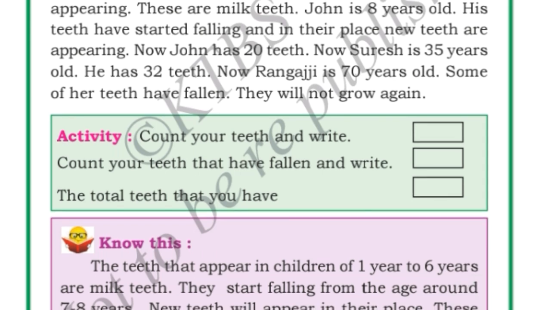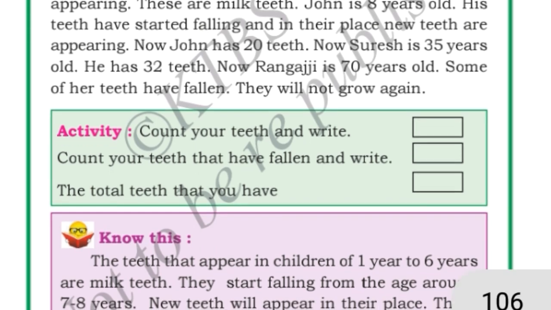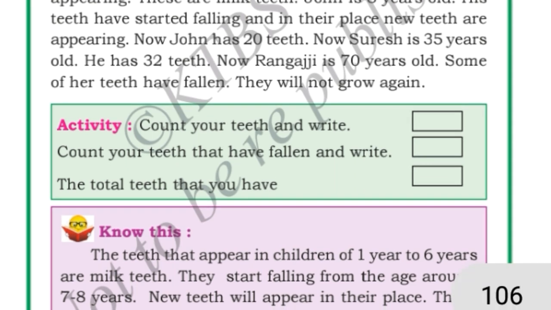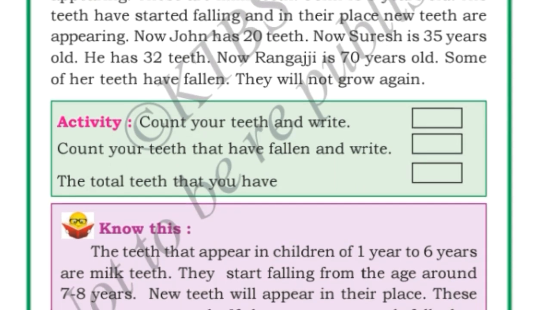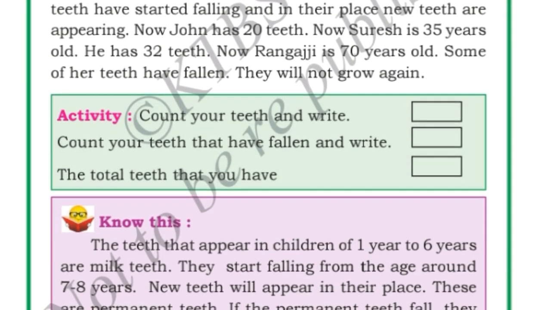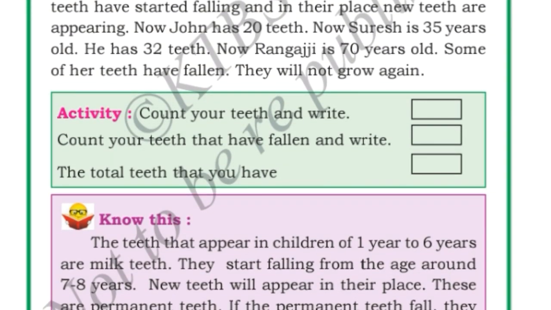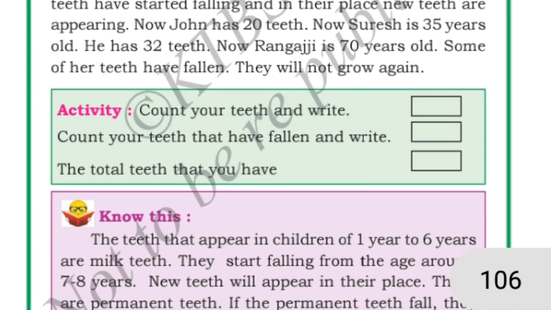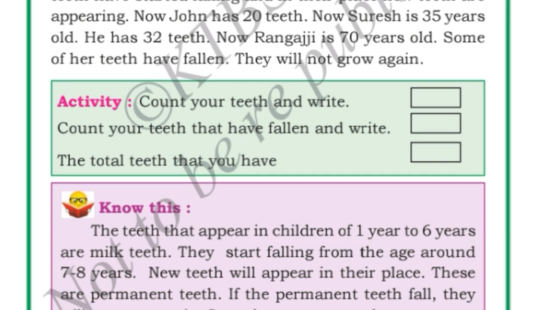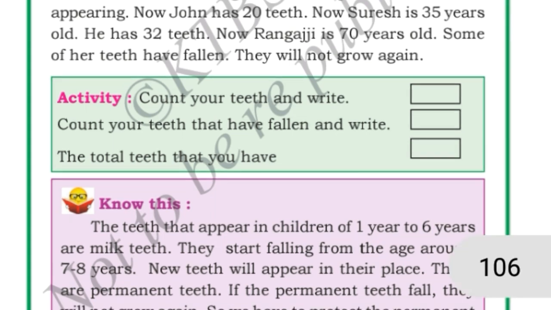At 7 to 8 years, the teeth will start falling, and in that place new teeth will appear. Okay, so now John has 20 teeth, and here Suresh is 35 years old and he has 32 teeth. Okay, and Rangaji is 70 years old and some of her teeth have fallen. The teeth which have fallen for Rangaji will not grow again, right?